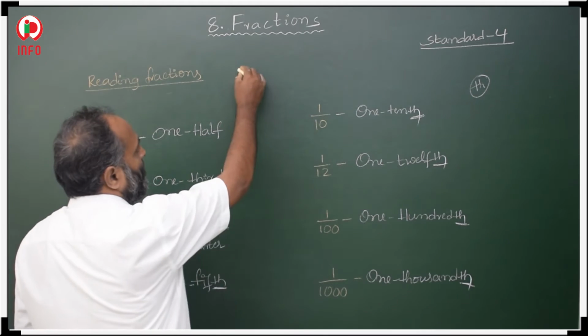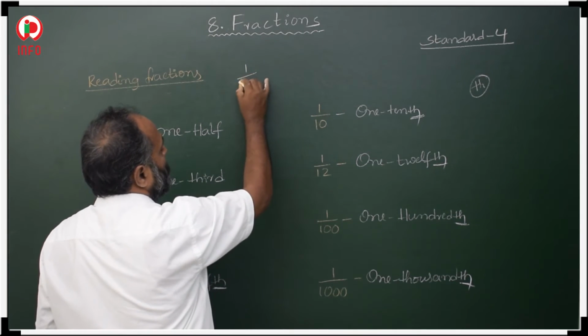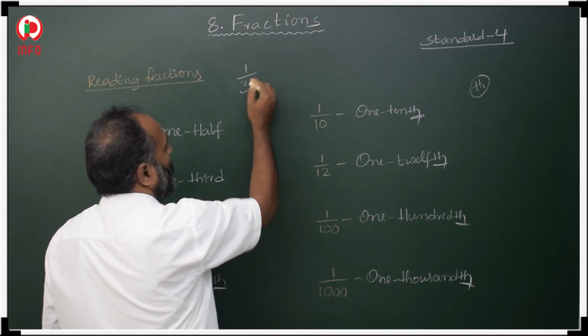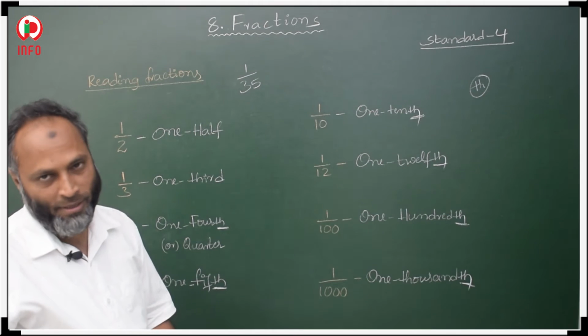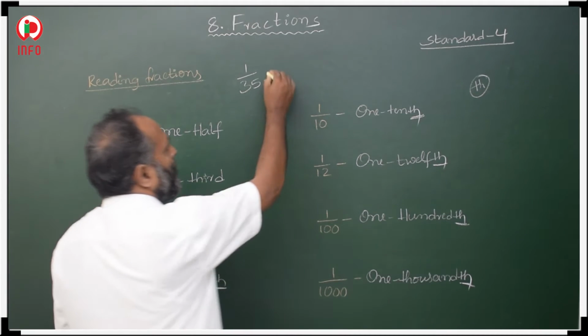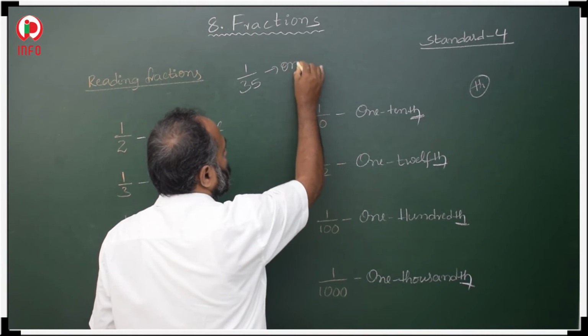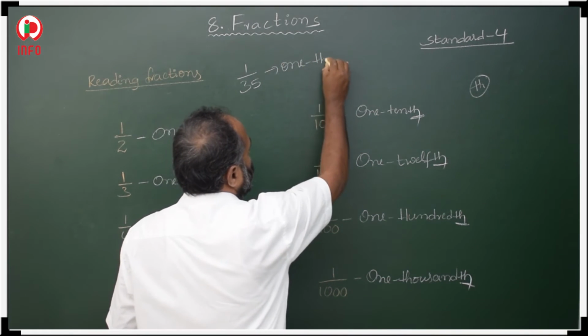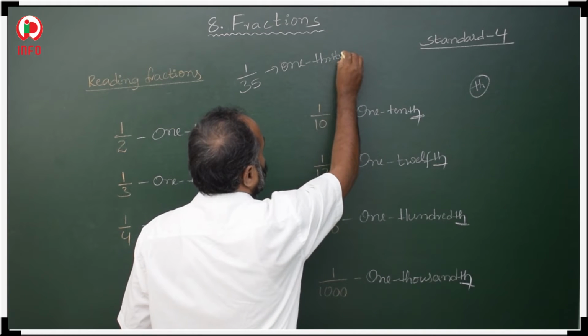If I wrote 1 by 35, then how to read this one? 1 by 35 is correct, or otherwise 1 35th.